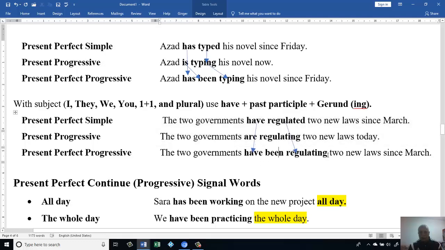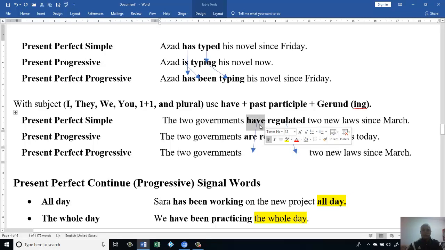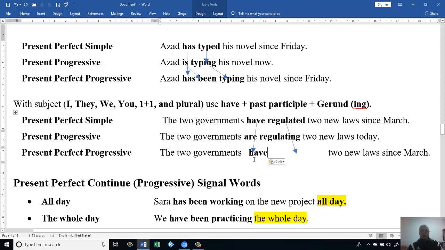Okay, let's see here. I don't have this. Let's look at it. The two governments, I just copy it, put it here. Let's take all of them out. Then we copy it and write it down here. Then I know this has happened in the perfect time.